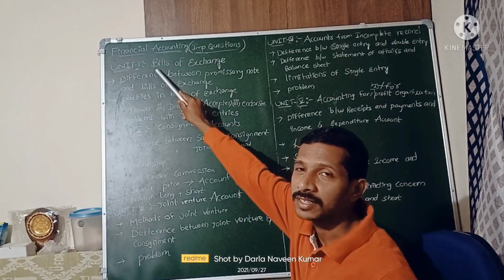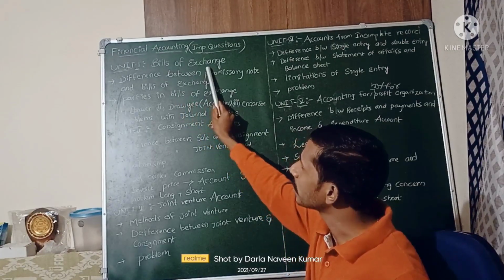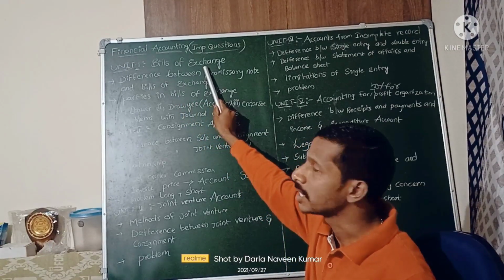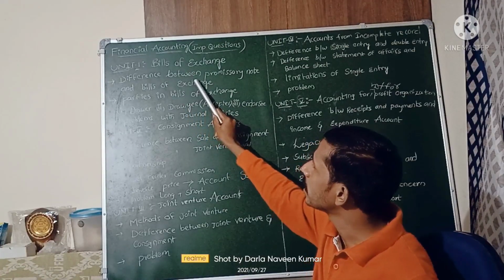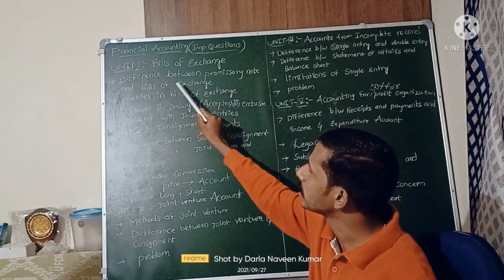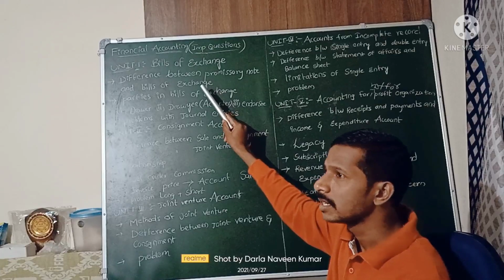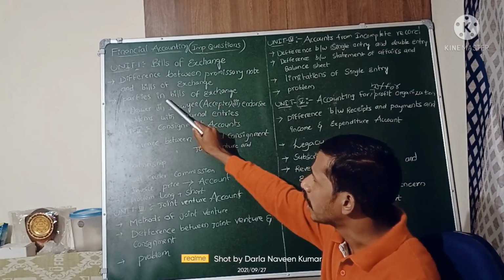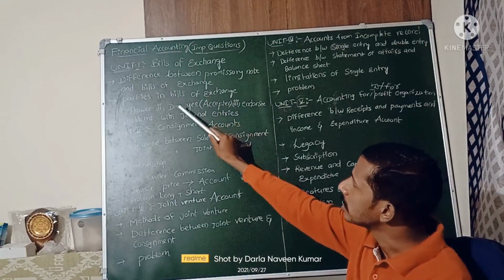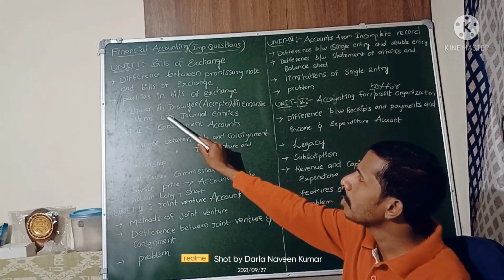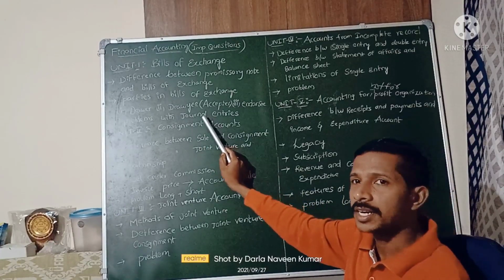First, Unit 1. Financial accounting contains 5 units. Unit 1 is bills of exchange. In this, one theory question is the difference between the promissory note and bills of exchange. The second question is parties in bills of exchange. Next, they will ask problems with journal entries.